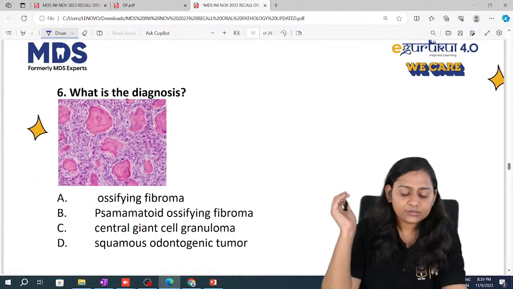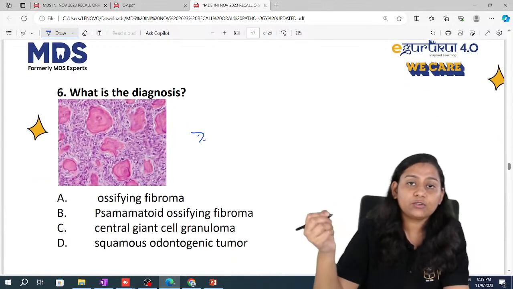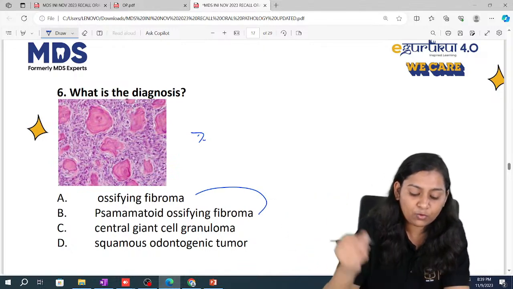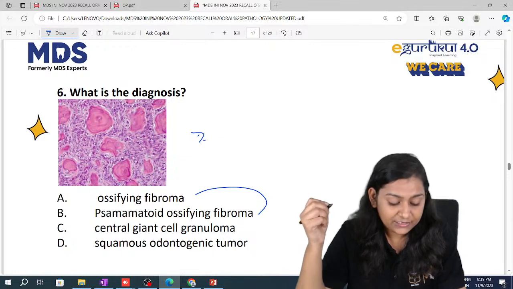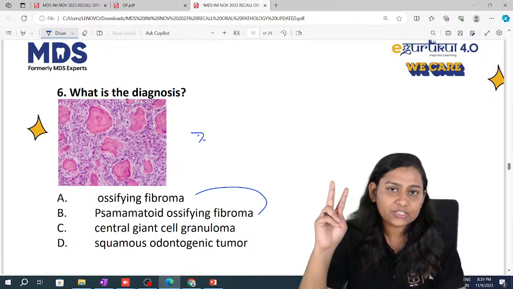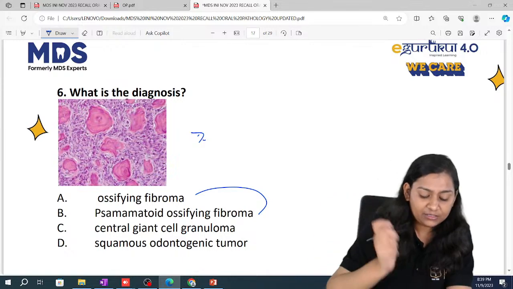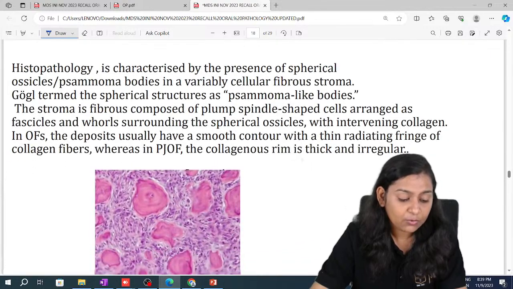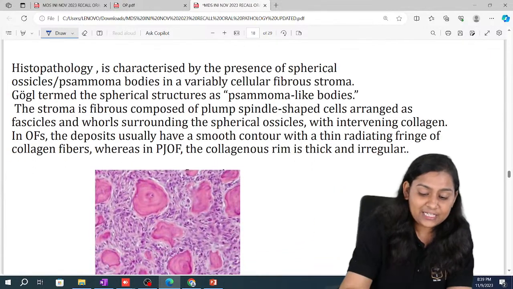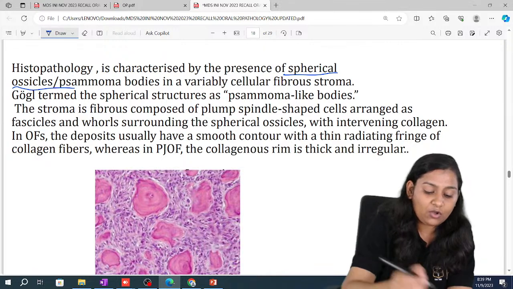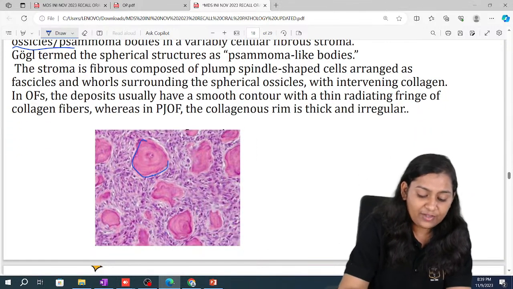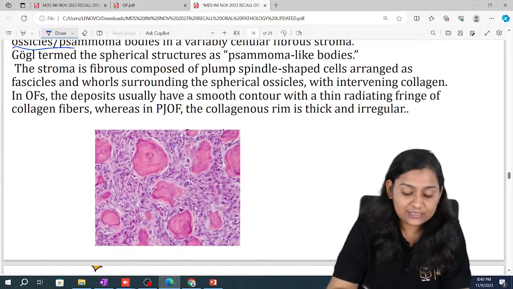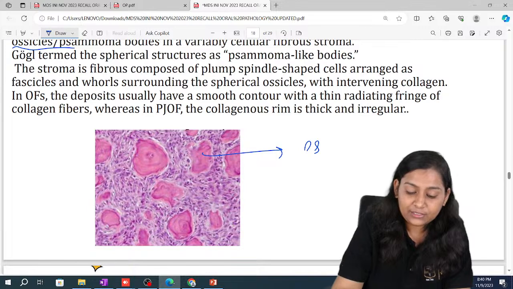Now, this question. I hope the majority of the students were slightly confused between ossifying fibroma and psammomatoid ossifying fibroma. I'll tell you the major difference between these two. But here the answer is psammomatoid ossifying fibroma. Histopathologically, it is characterized by the presence of spherical ossicles. Now, these spherical ossicles are called psammoma-like bodies.